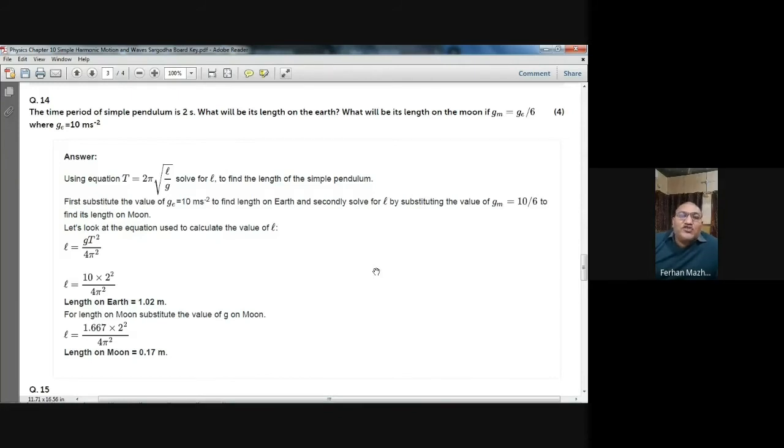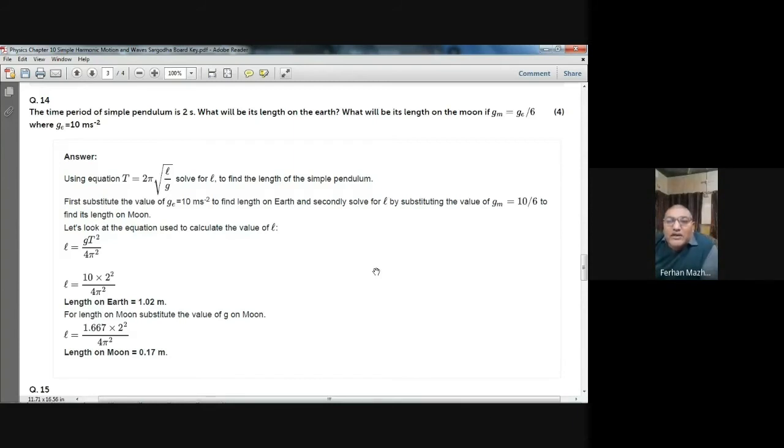Just put the values. On the earth, the g value is 10, the T value is 2, so it's 2 square, divided by 4 pi square. Enter these values in your calculator, and you will find the length of the pendulum on the earth, that is 1.02 meter. Then the same length of the pendulum on the moon.